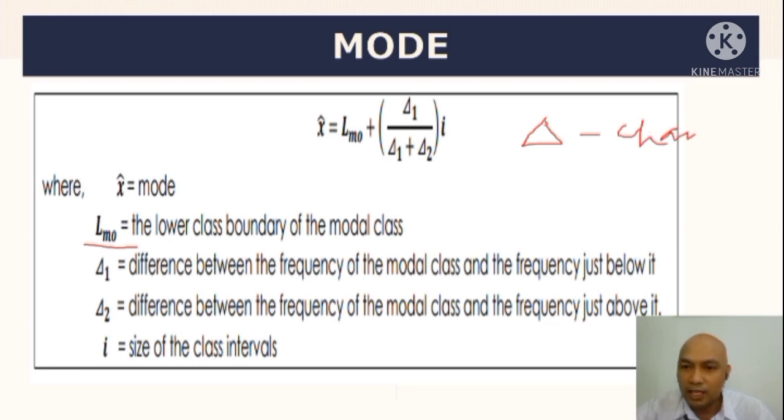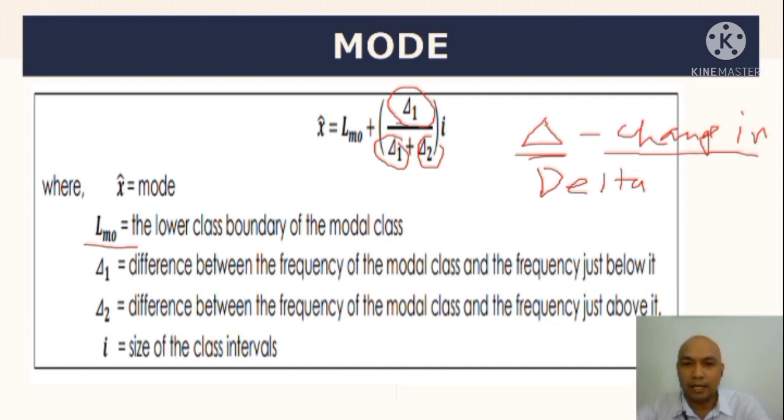Okay? So, change in quantity. Tapos, ang tawag natin dyan ay Greek letter na ang letter natin dyan, tinatawag ngayon na delta. Okay? Ang tawag natin dito ay, yung triangle na yan ay delta o change in quantity. Pag sinabi natin change in quantity, ang operation natin ay subtraction, di ba? Para malaman mo kung meron bang change, ibig sabihin mag-minus tayo. Kaya babasahin natin ito as delta 1 all over delta 1 plus delta 2, okay, so multiply by i.